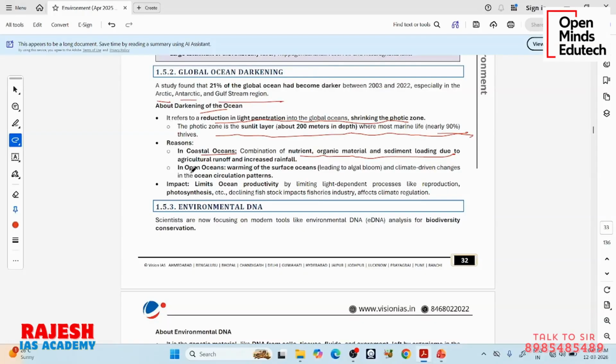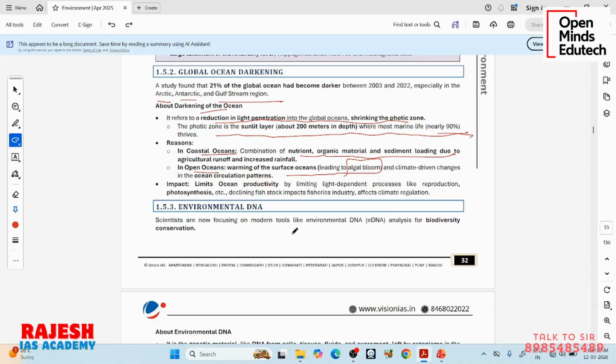Okay, what about open oceans, which are not adjacent to the land? There, warming of the surface oceans leads to algal bloom. We are creating global warming. Earth is warming, so water is also warming. When water is warming on the surface, algae rapidly reproduce, so we are seeing a bloom in the algae. These climate-driven changes result in surface changes, and they also change the circulation patterns. So, these are the reasons for darkening of the ocean.